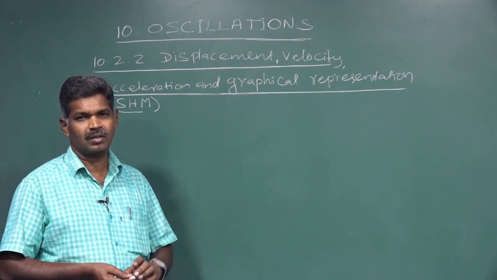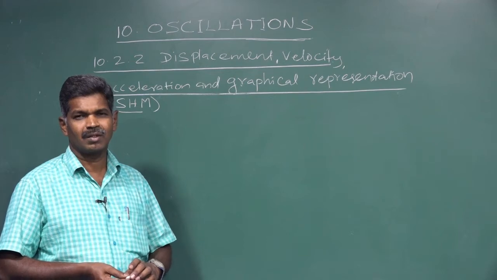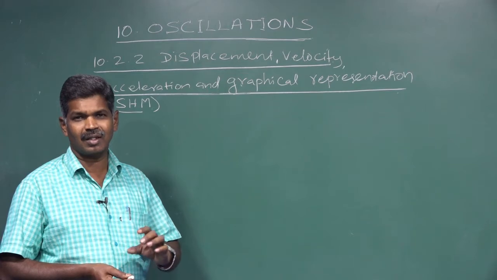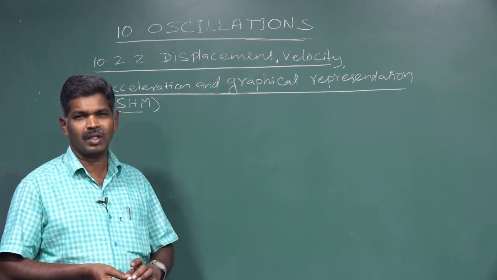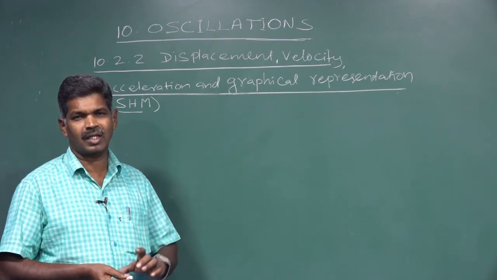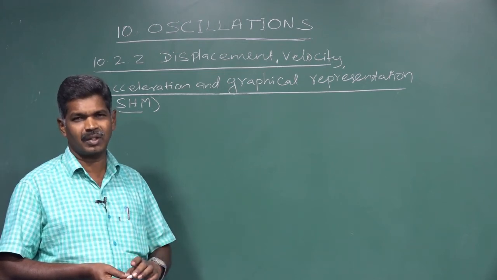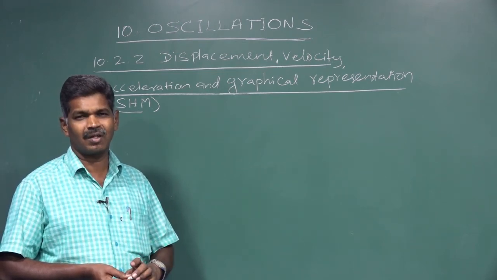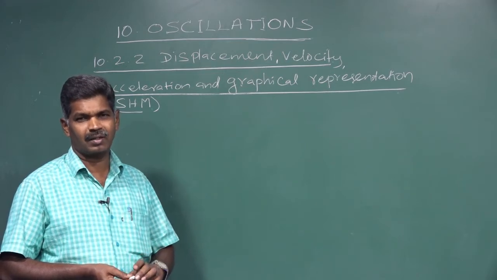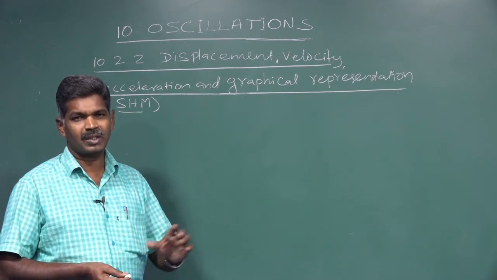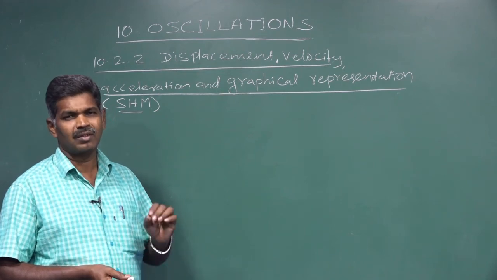That can be said in a definition as the distance traveled by the vibrating particle at any instant from the mean position. The mean position is taken as the reference position. That's why the definition of displacement is nothing but the distance traveled by the vibrating particle at any instant from its mean position. That is known as the displacement definition in simple harmonic motion.